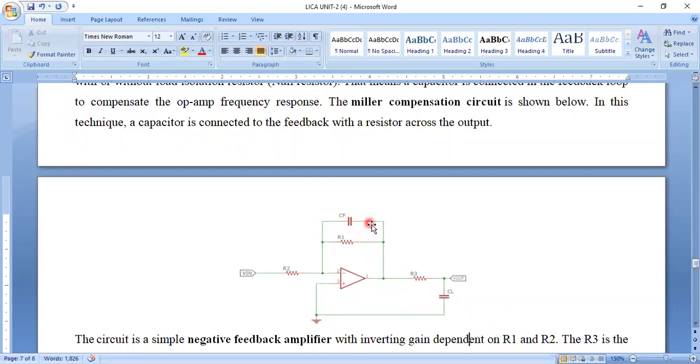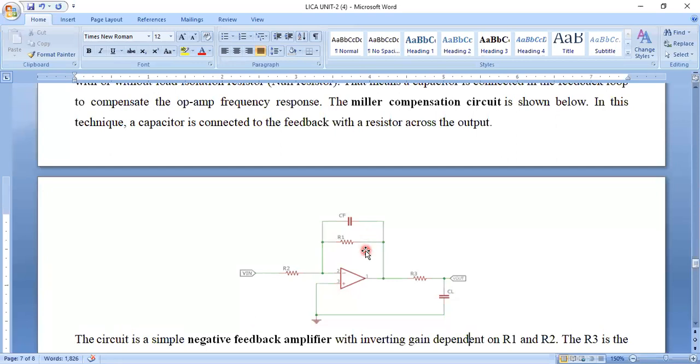We connect the capacitor in parallel to the feedback resistance. The main purpose of connecting the capacitor in parallel to the feedback resistor is to reduce the operational frequency. That means we are compensating the operational frequency response.